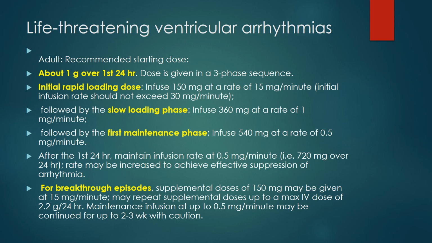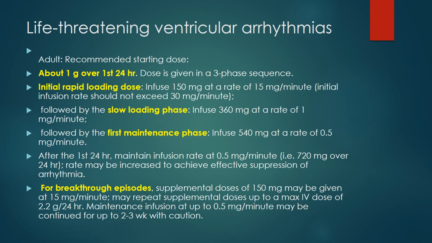So you can remember this. Remember 3 stages: initial rapid loading, slow loading, then first maintenance. I have highlighted them with blue, yellow, bold digits. So first you need to remember the digit 150, then 360, then 540. First it is 15 milligram, maximum up to 30 milligram, then at a rate of 1 milligram, then at a rate of 0.5 milligram. So this is very important.